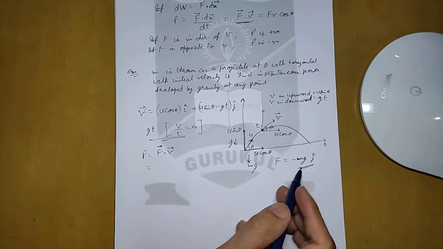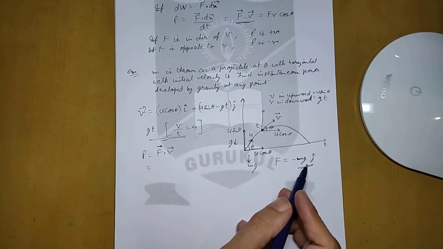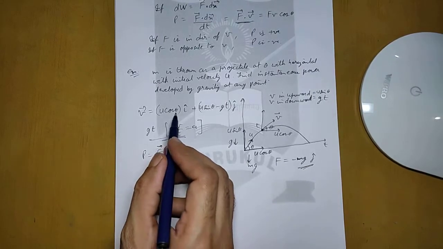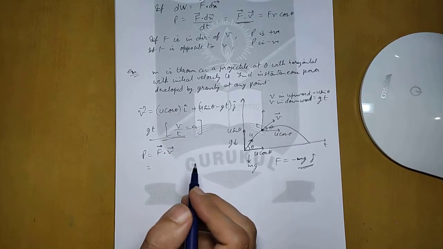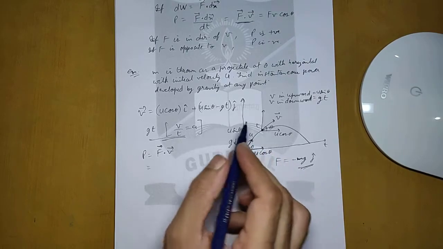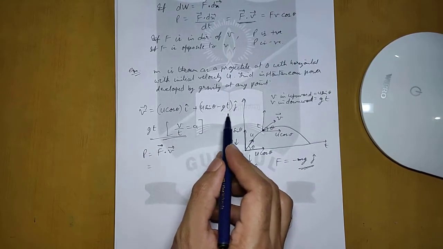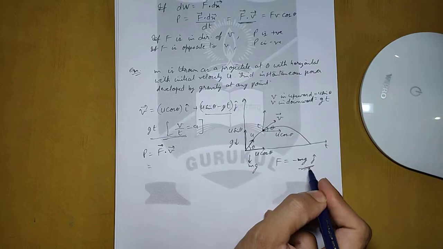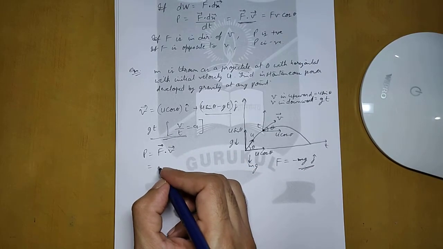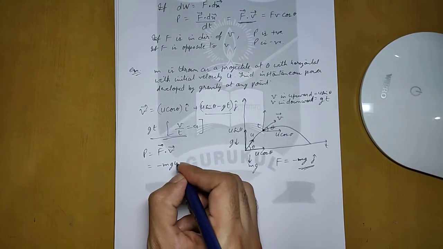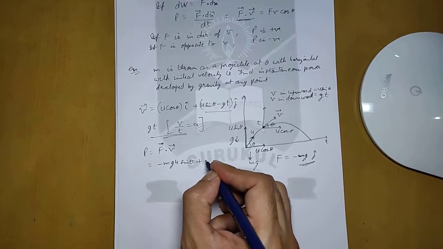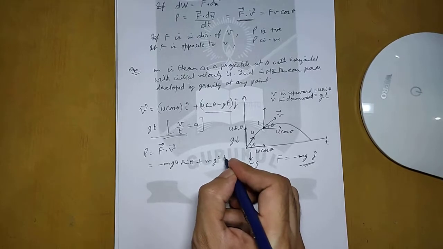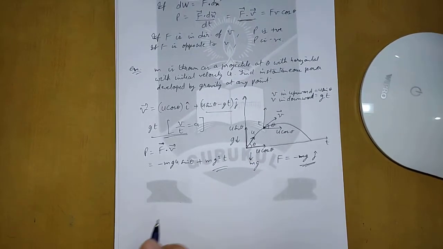If we find the dot product, then mg j cap and u cos theta i cap, the dot product of these two quantities will be 0, and the dot product of u sin theta minus gt j cap and minus mg j cap will be given as minus mg u sin theta plus mg square t, and this will be the expression that we have been asked to find.